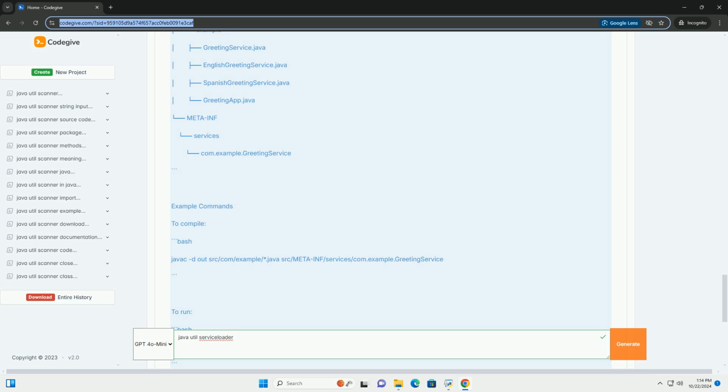Step 4, use ServiceLoader to load services. Now, you can use ServiceLoader to load the implementations of your service interface. How it works. 1. ServiceLoader.load. This method looks for the service configuration file and loads all the service provider implementations listed in it. 2. Iterate through services. You can iterate through the loaded services and invoke them as needed.